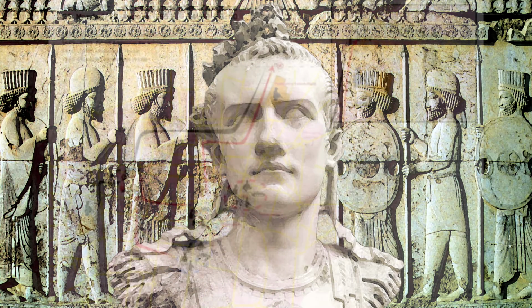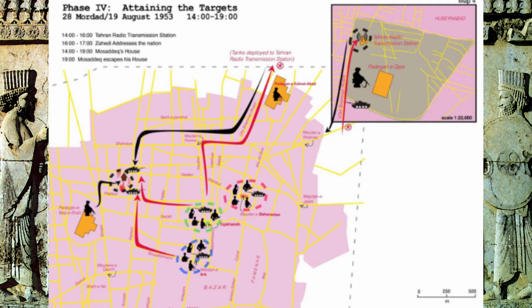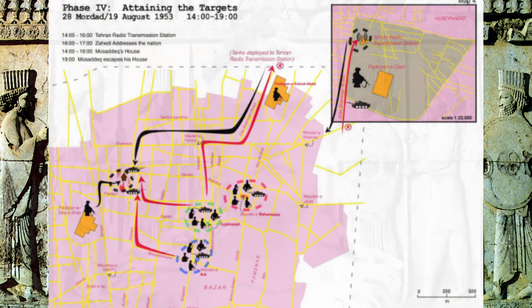Lastly is Phase 4, attaining the targets. Anti-Mossaddeq armed forces converged on his house beginning around 4 p.m., eventually forcing him to escape over a garden wall before his house was destroyed. By that point, the whole nation was addressed by the radio transmission station.